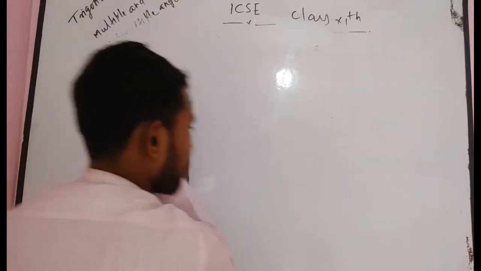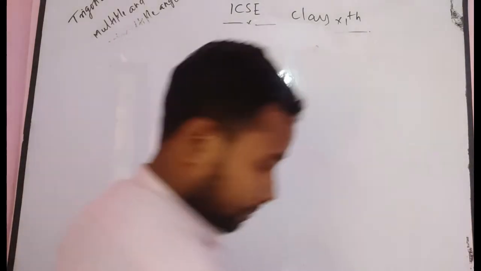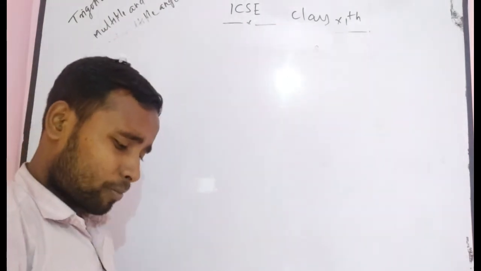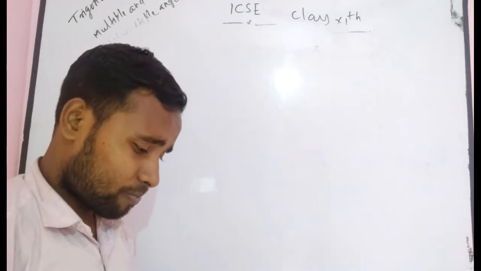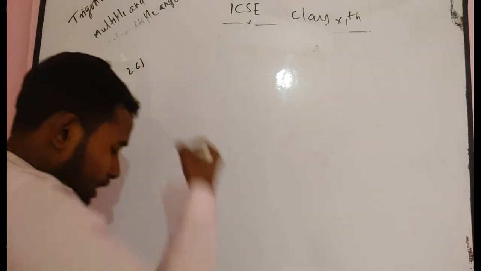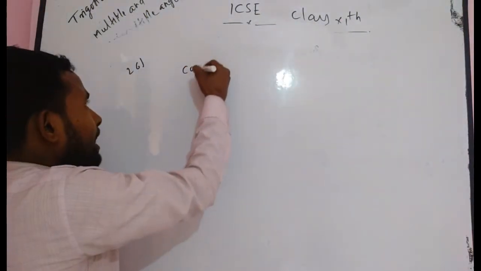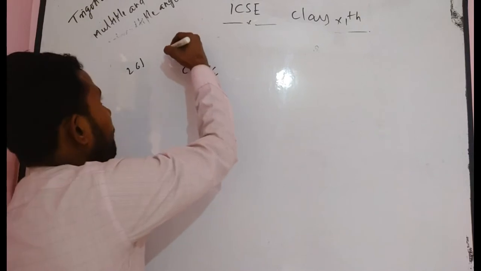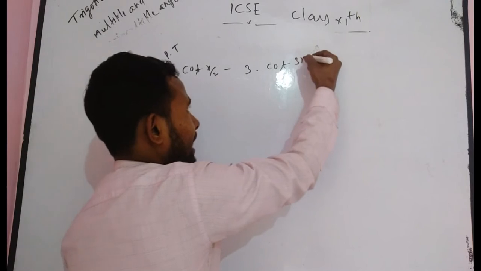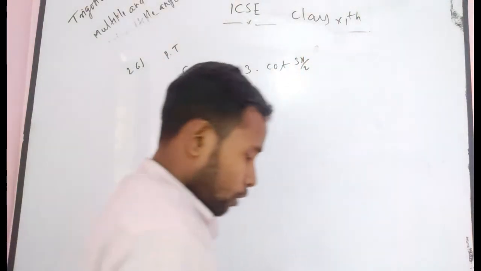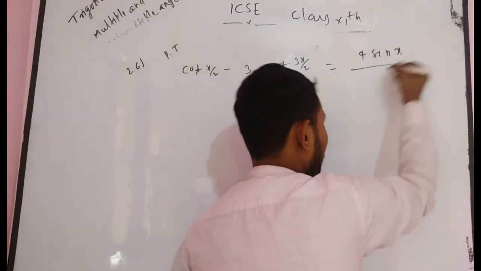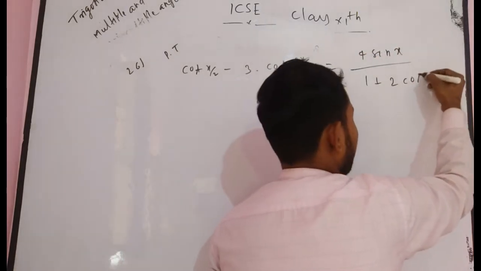In the next question, I take the next problem for you. I choose all those problems which become good problems for you. Question 26, which is a good problem for you. In this 26, this is given. Here you have to prove that cot x by 2 minus 3 times cot 3x by 2 is equal to 4 sin x divided by 1 plus 2 cos x. You have to solve it.